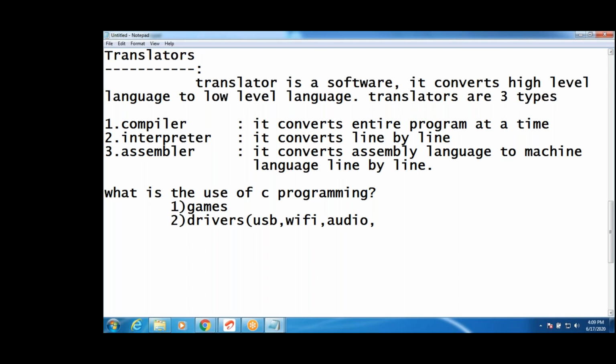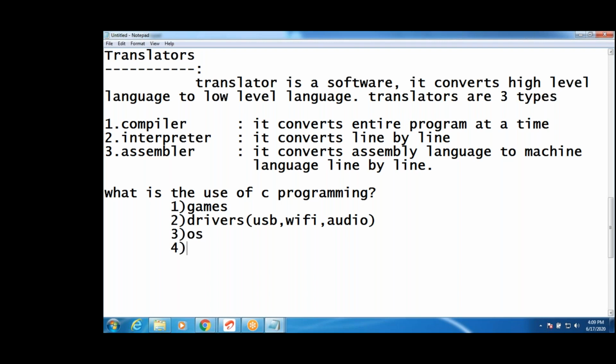A driver is nothing but a software. How to write those programs using C programming? Audio drivers, motherboard drivers, CD drivers, all the remaining kinds of drivers. Next one. Games developing, drivers developing, OS developing. We can develop not the total OS, only some part of the OS. That's all.